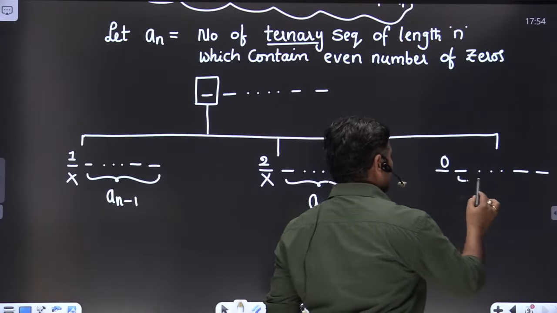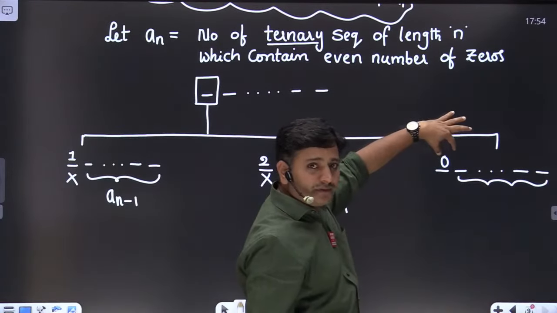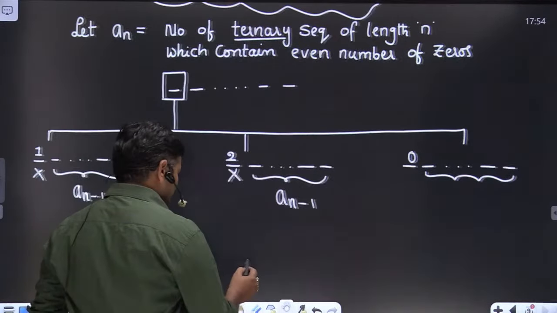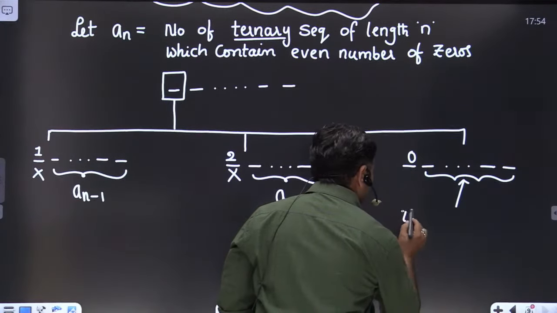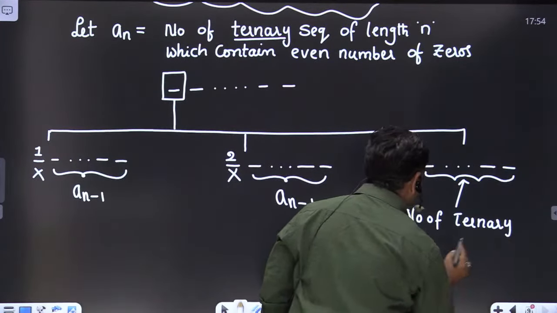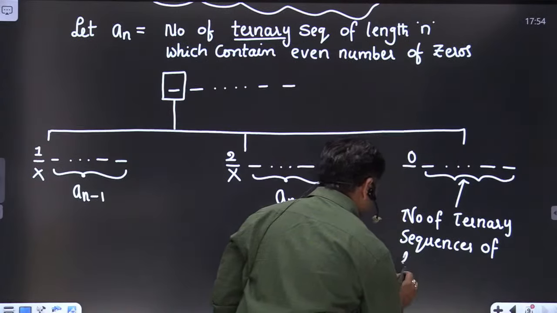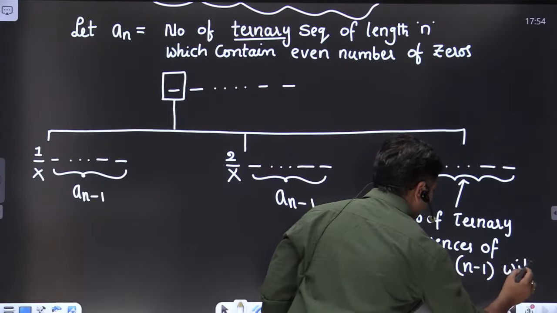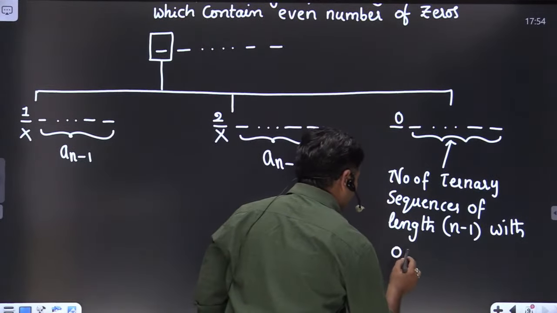If it is 0, from the remaining sequence of length n minus 1, I am expecting an odd number of zeros, because I already have one 0. So here I am expecting the number of ternary sequences of length n minus 1 with an odd number of zeros.